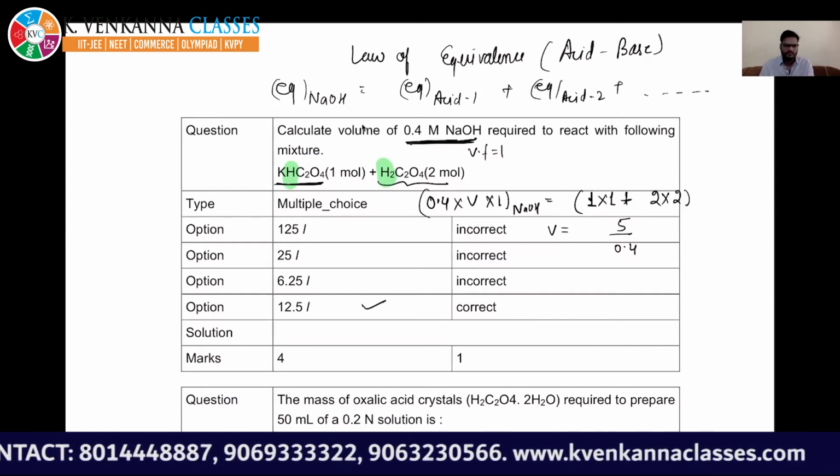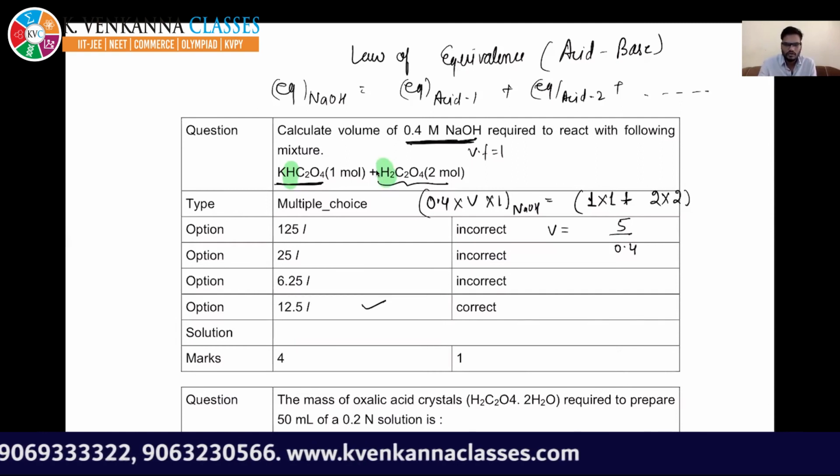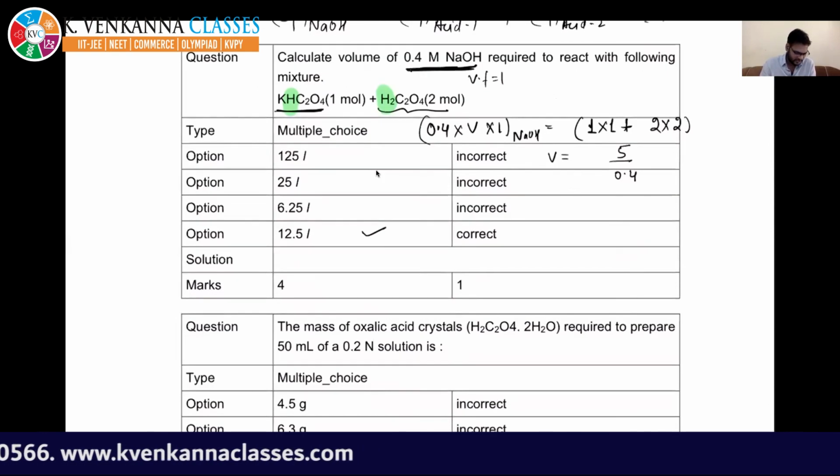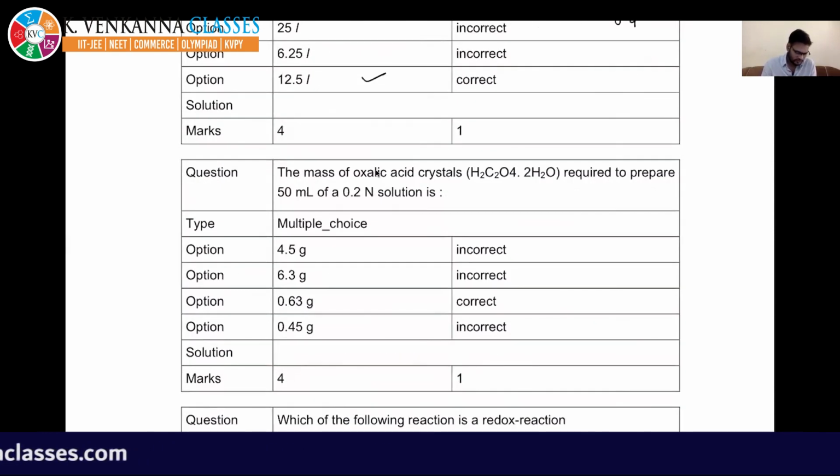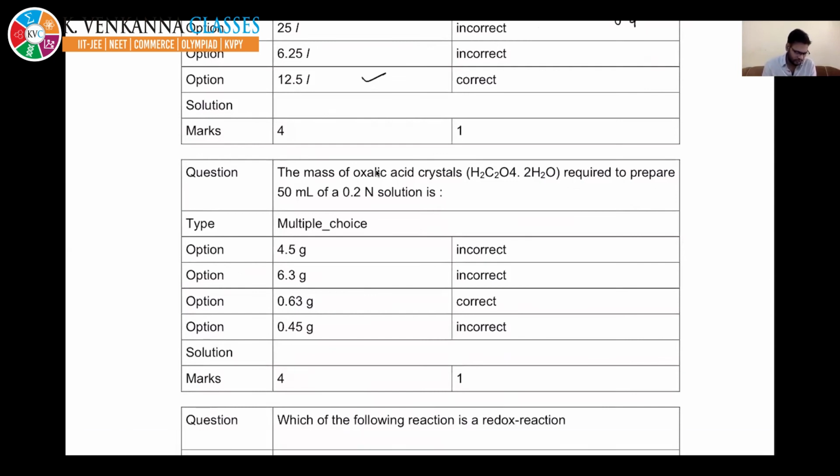Okay, fine. Okay, so moving to the next. This is a very simple question. They have given you, need to find out the weight. They have given you normality. So normality is what? Equivalent upon volume. This is normality. So equivalent will be equal to normality into volume.